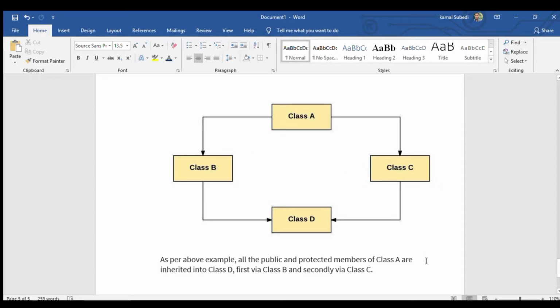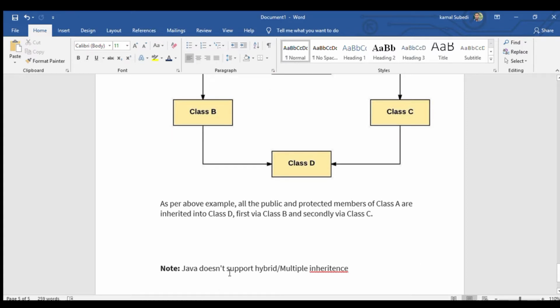That means, as per the above example, all the public and protected members of class A are inherited into the class D. First view class A and second view class C. That means all the data, all the members of the class A are inherited into the class D. That means class D is gonna use all the data of class A and class B and class C also. If the data is added in the class B also, then this also will be used by class D.